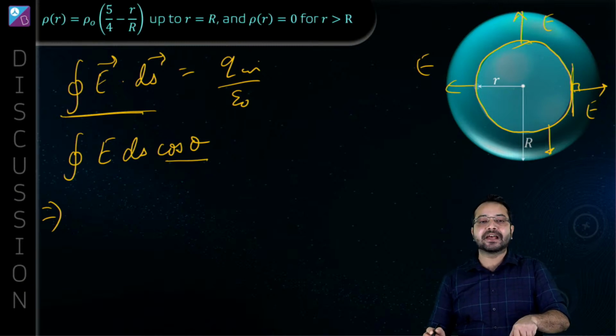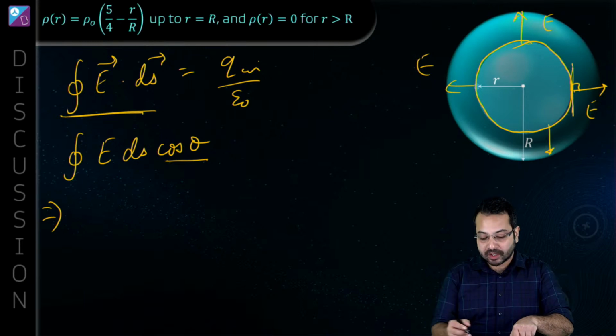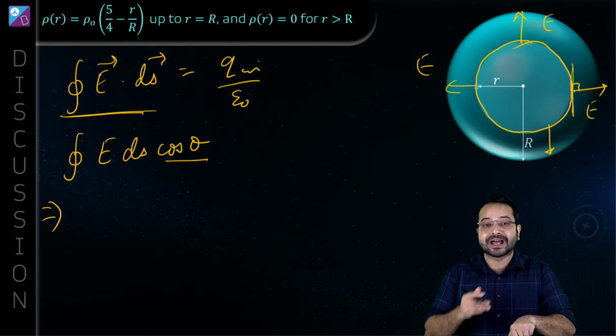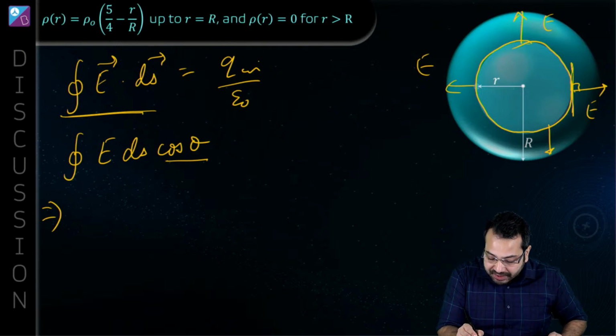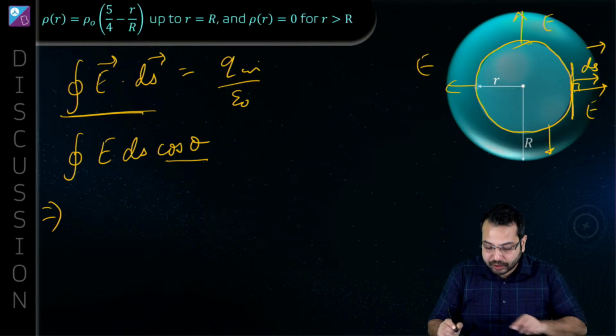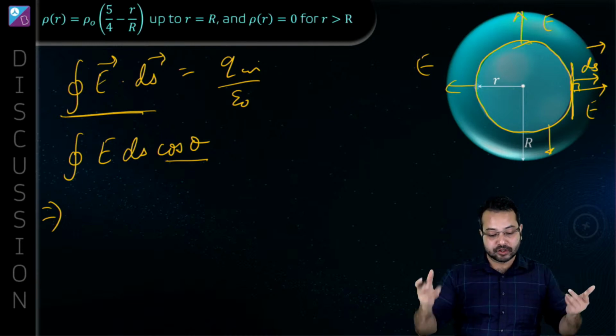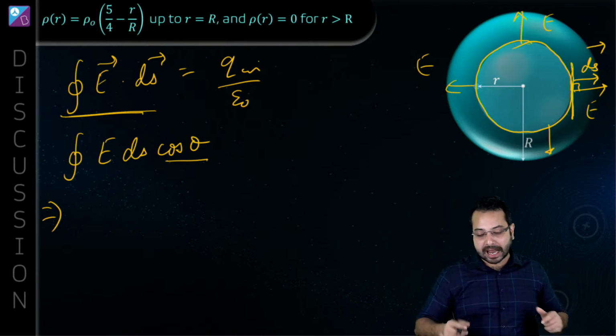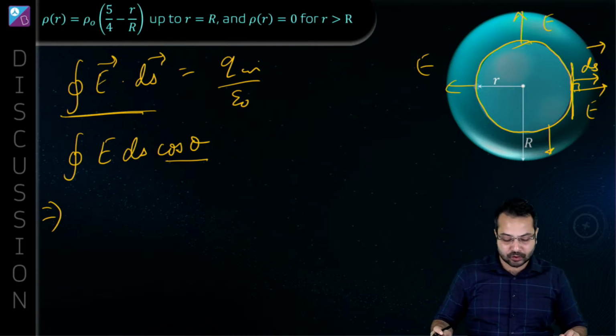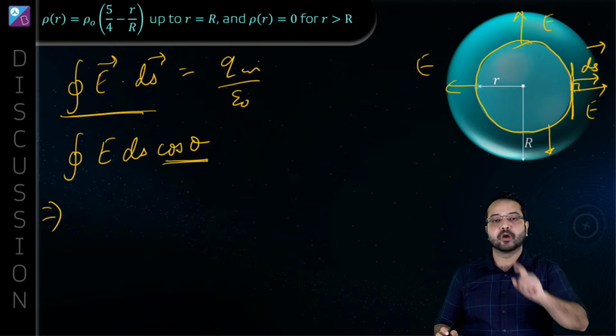At every point the electric field is normal to the surface, and the area vector is also perpendicular to the surface, which means it is parallel to the electric field. So the angle between them is 0 degrees, and cos 0 becomes 1.